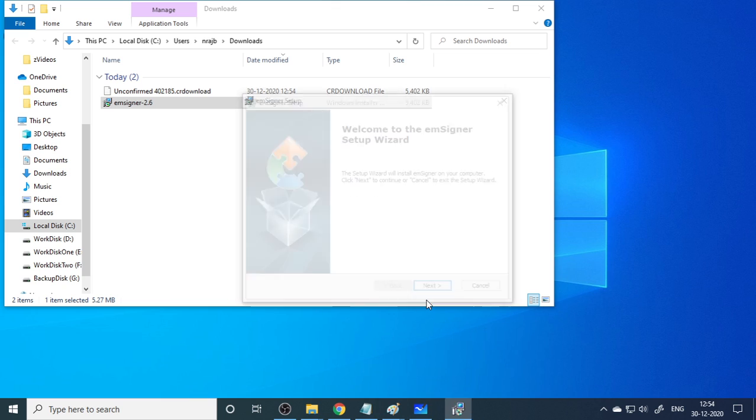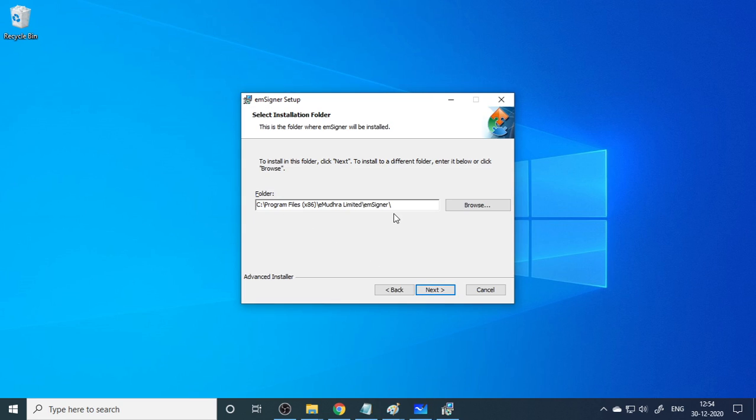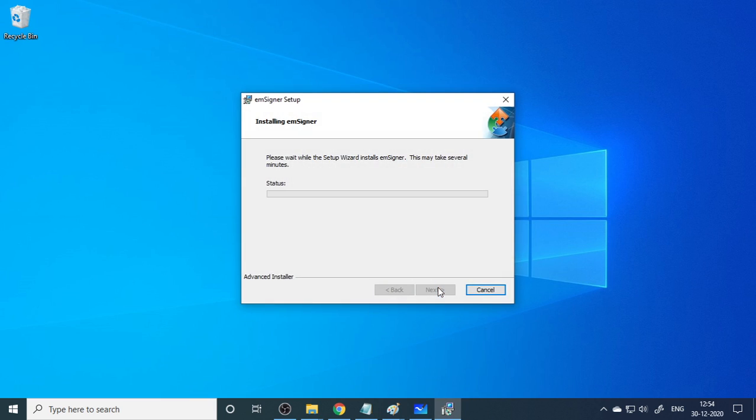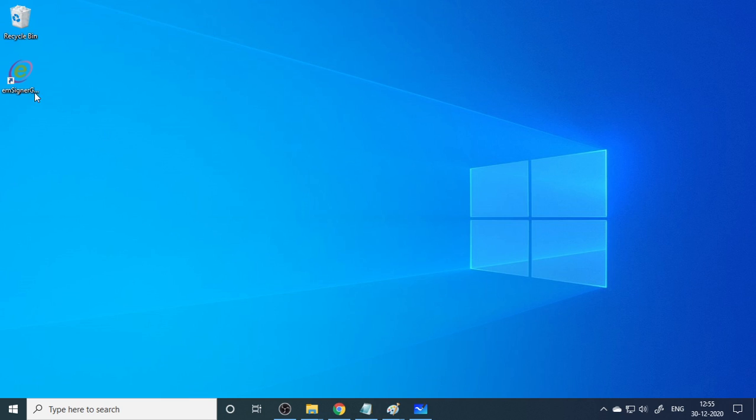Click run. Welcome to the emSigner setup wizard. You can continue. This is the default path it's taking. No problem, you can use the default path, or if you would like to change the path, you have to browse and change it. Next, then click install. Now say yes. It's completed. You can finish this. Now your emSigner is installed and ready to use.